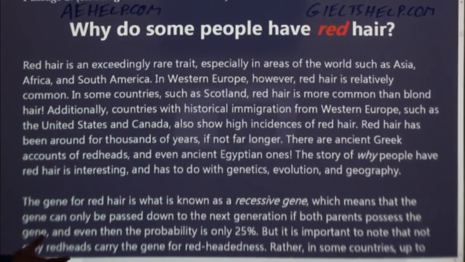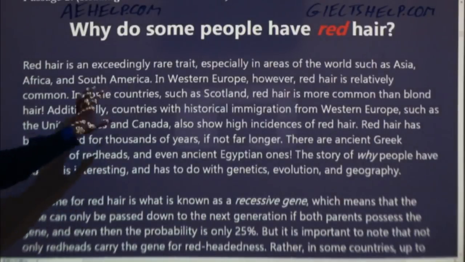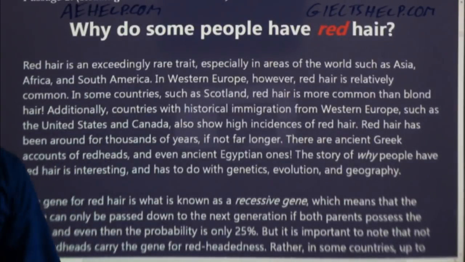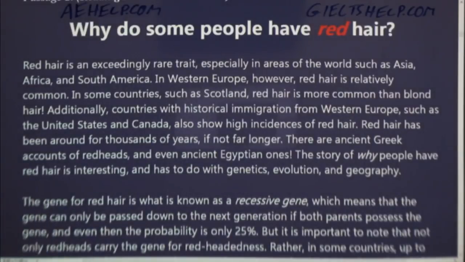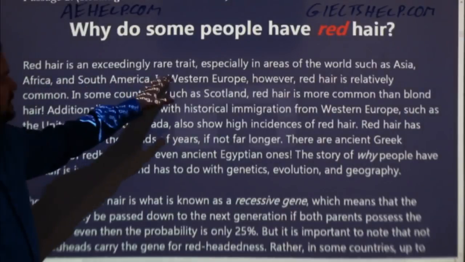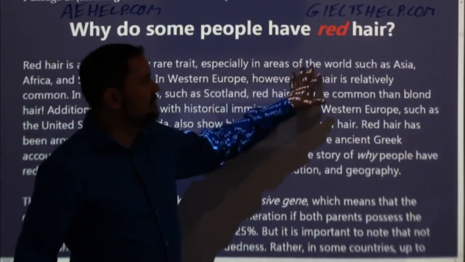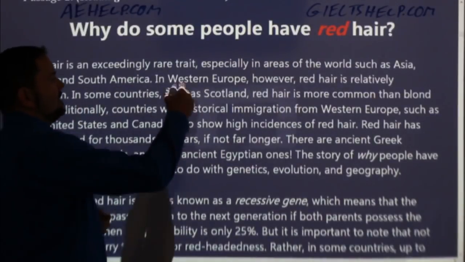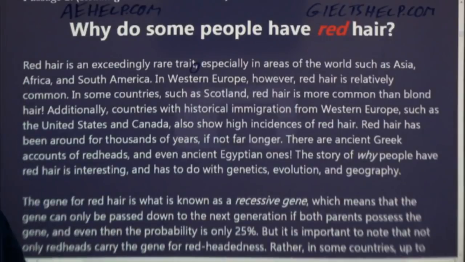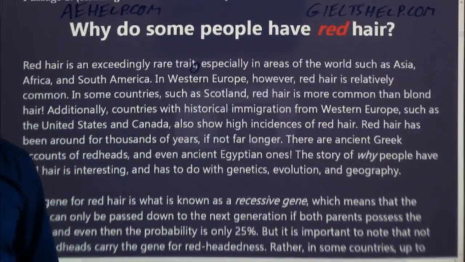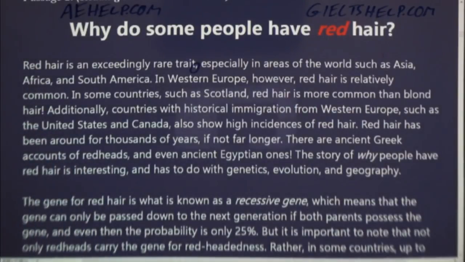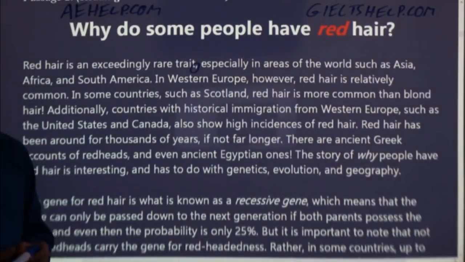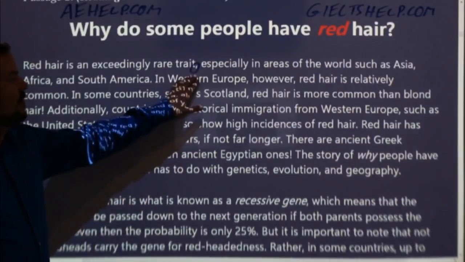All right, so lots of commas in this first paragraph. Let's see if you can tell me why they're there. So let's have a look at the first couple. Red hair is an exceedingly rare trait, especially in areas of the world such as Asia, Africa, and South America. Why is this first comma there? Can anybody tell me from those 12 rules that we looked at? If you're not sure, but you have an idea, just guess. Take your best shot. Don't be shy, okay? So why do we have this first comma here?